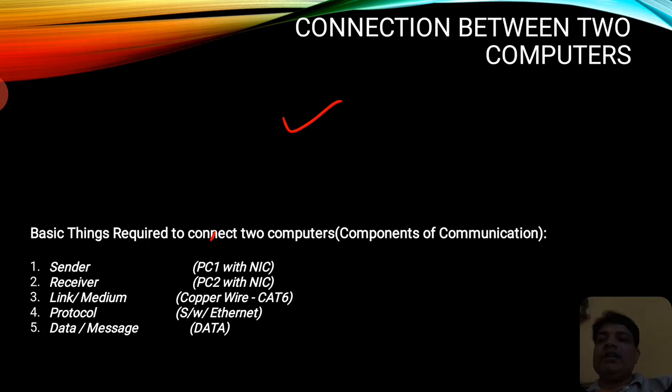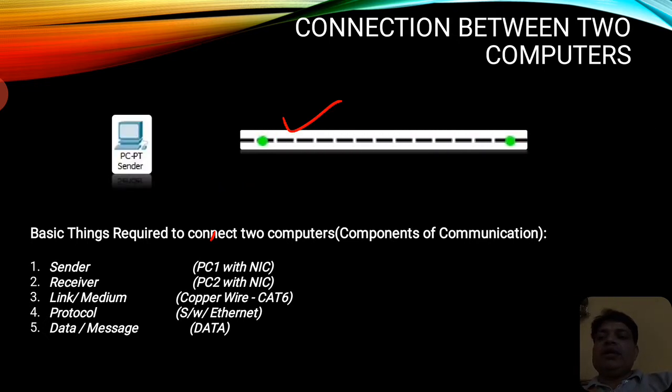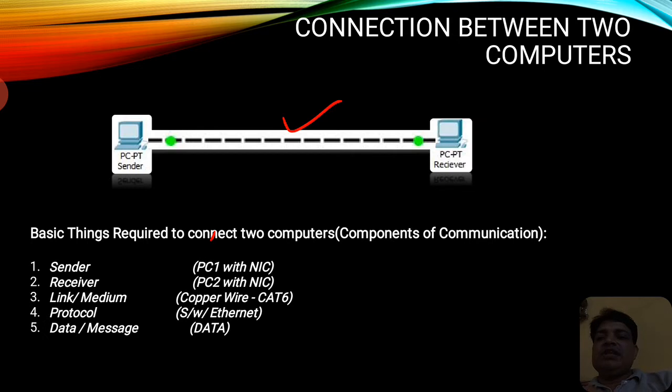First of all, we need to have a PC. So we will be having a PC1. We should have a link to connect that particular PC with another PC. We can consider that particular PC as a sender and another PC as a receiver. As we have discussed in the definition of communication, it contains 5 components.